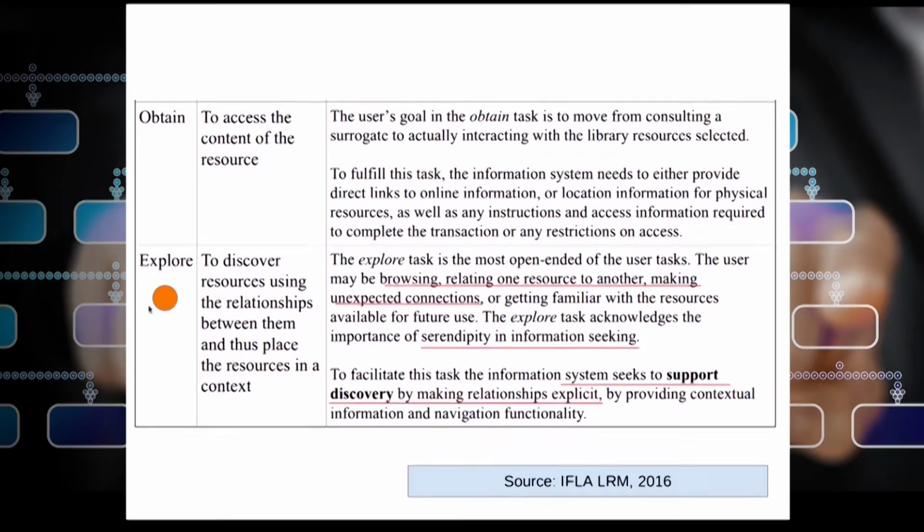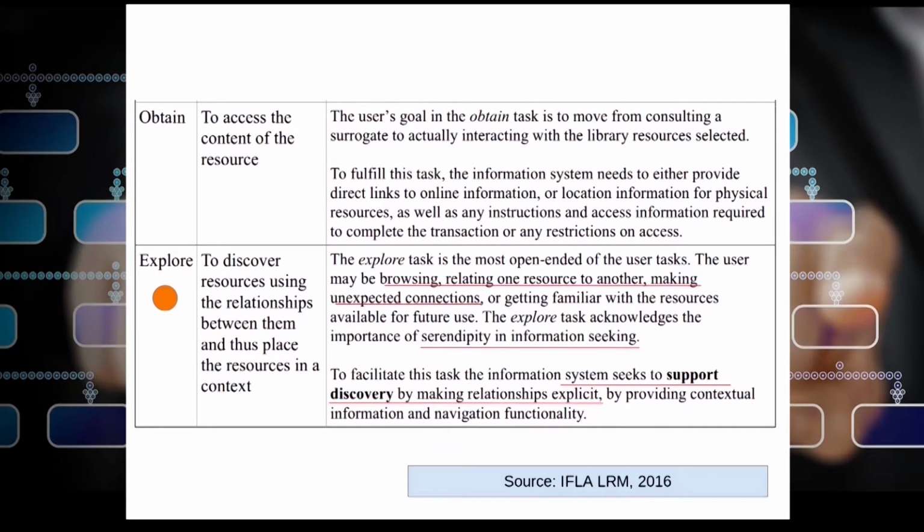So if we go into details of this particular user task, you can see what it is meant for. This user task may be supporting browsing, that is relating one resource to another, making unexpected connections, or getting familiar with the resources available for future use. The explore task acknowledges the importance of serendipity in information seeking. To facilitate this kind of information system, we need to support discovery by making relationships, or rather bibliographic relationships, explicit by providing contextual information